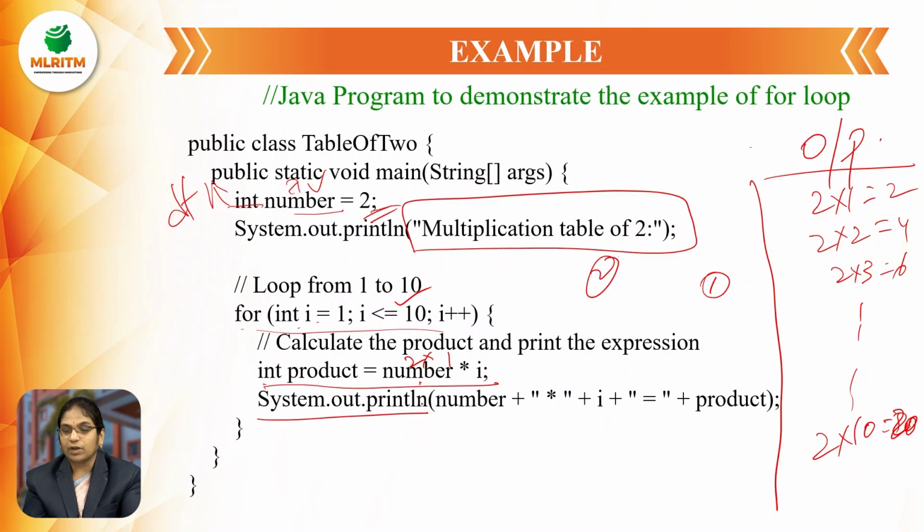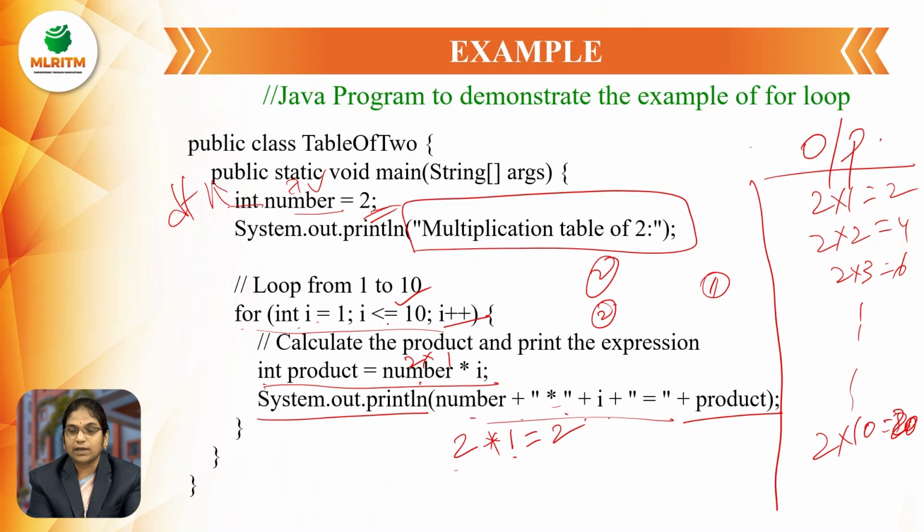Then System.out.println number plus star plus i, that is 2 star, i value is 1, equal to... what is the product here we are getting? 2 as the output. This is the statement. And again i plus plus, that is the 2 value.